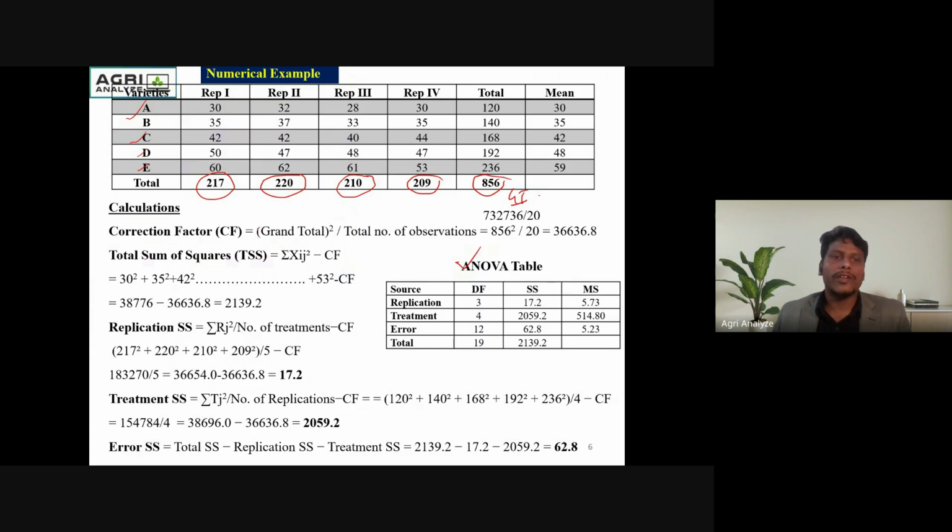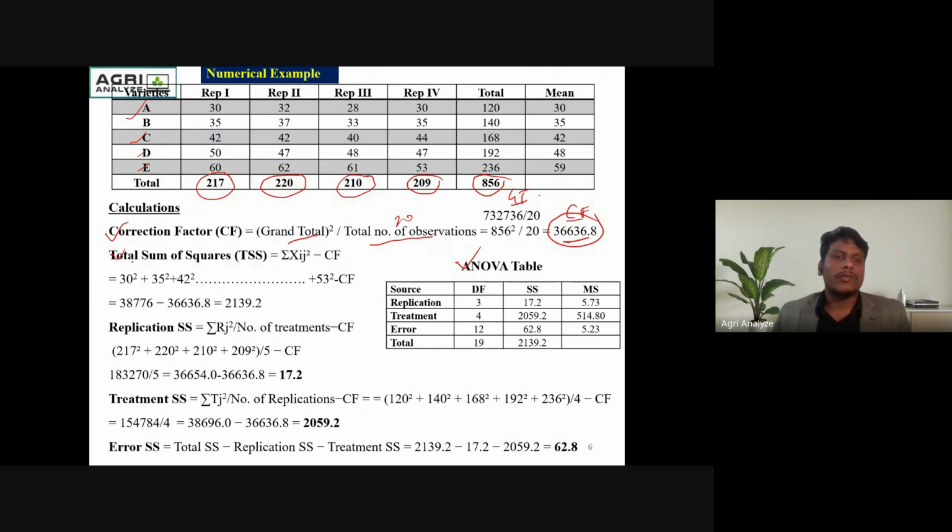So calculation first. Here the correction factor. What is the correction factor? Correction factor is equal to grand total square divided by the total number of observations. Here the total number of observations is 20, and the grand total is 850. So 850 square divided by 20. Then here the value of the correction factor is 3663.68. This is the correction factor value.